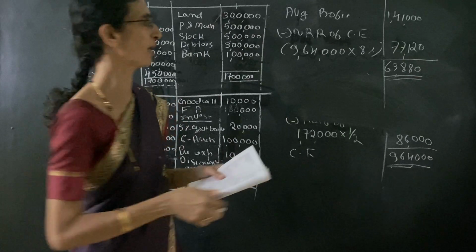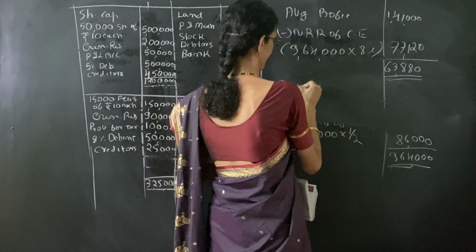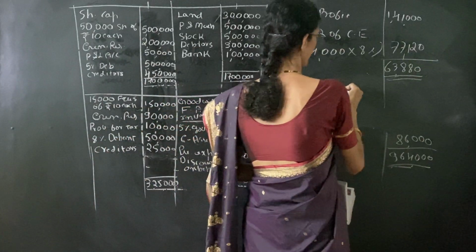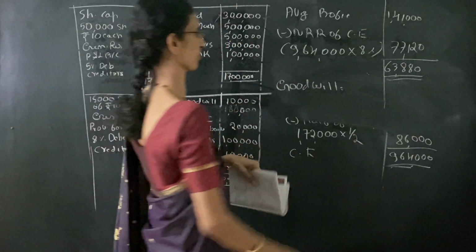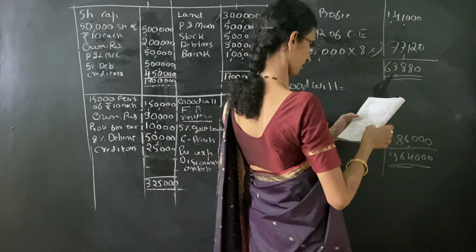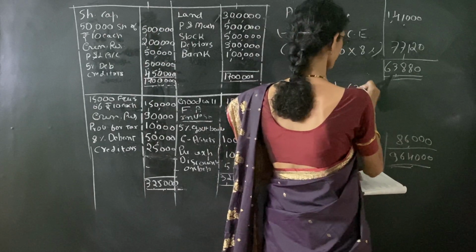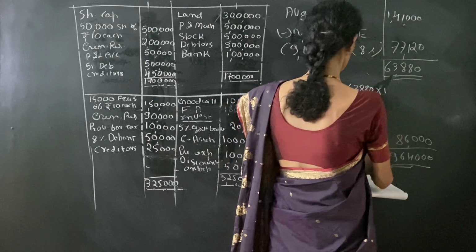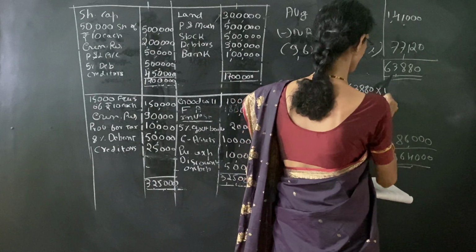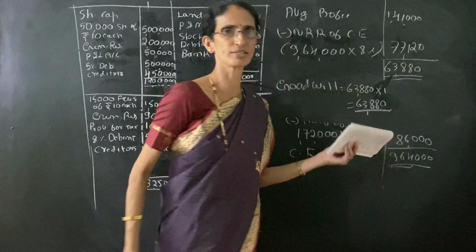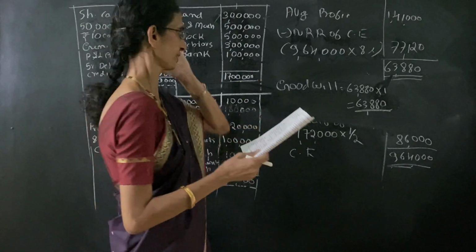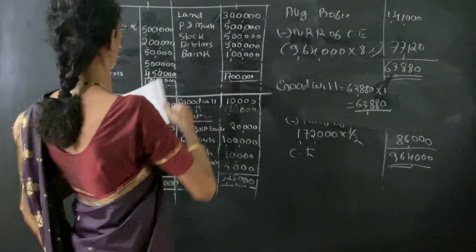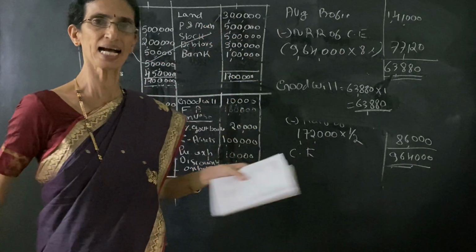Now we have to calculate the goodwill. It is given in the problem that goodwill is based on 1 year's purchase. Therefore, goodwill is equal to 63,880 into 1, which is the same 63,880. So this is the valuation of goodwill of the firm. So this first problem is over. Then we can see the next problem.